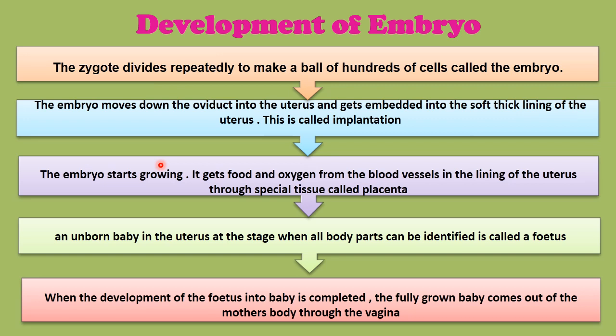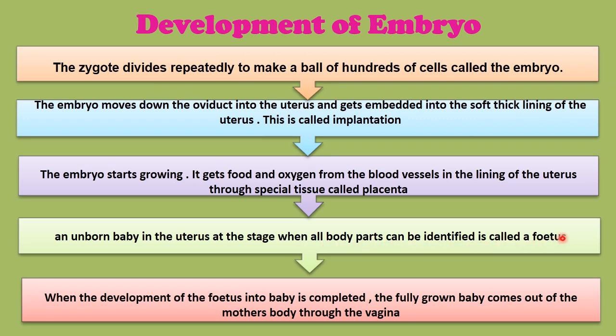Embryo moves down the oviduct into the uterus after fertilization and gets embedded in the soft, thick lining of the uterus. So, uterus has a thick, soft lining in which it gets embedded. Embedded means उसमें धस जाता है, so that कि वो वहाँ attached रहे. This process is called as implantation.